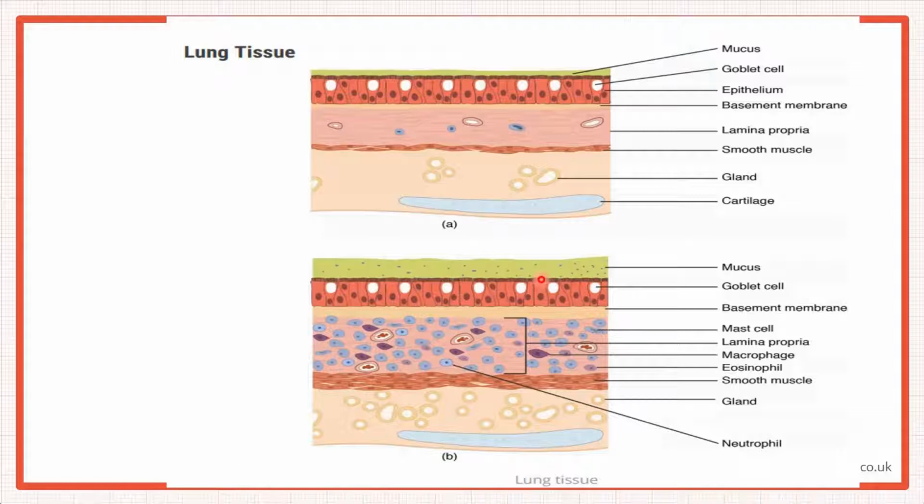Okay, so goblet cells will even secrete more mucus because these have to be removed from the body, right? And then you can see the number of glands also increases. So whenever there's an infection, there is this response of the body to get rid of the infection. So you can see the number of glands is increased. These were the glands initially, and look at the numbers now. So again, this is a lung tissue when it gets infected, and this is a healthy lung tissue.